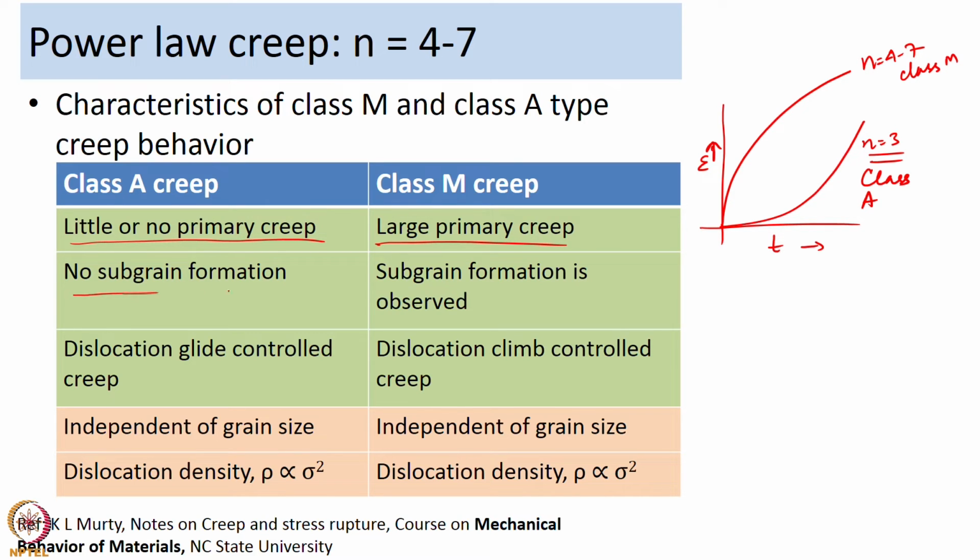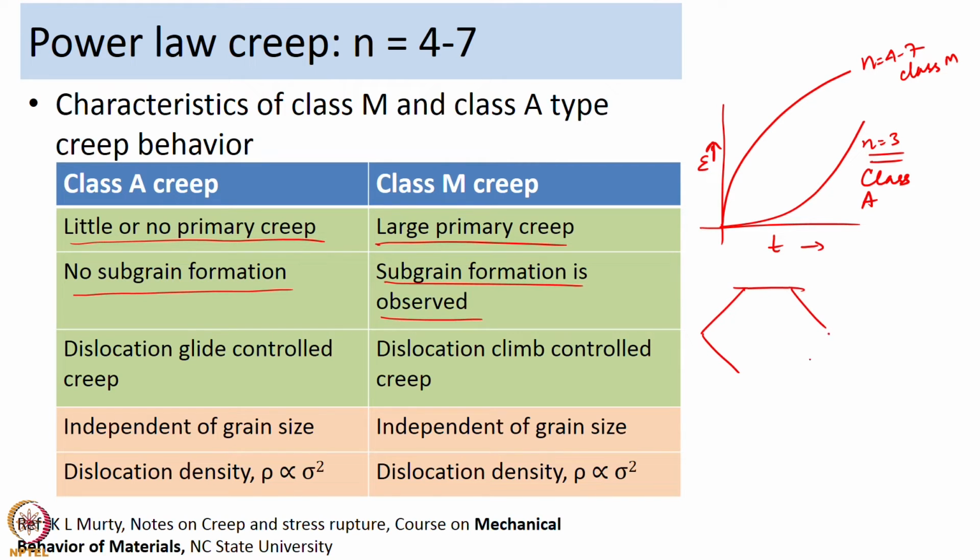Secondly, you do not see any subgrain formation in class A creep. I had shown you a few micrographs towards the end of the portion on viscous glide creep. I had said that you generally have random dislocations, you do not have any particular configuration of dislocations. So, you do not see any subgrain formation in class A creep, whereas in class M creep you see distinct subgrains forming within the material.